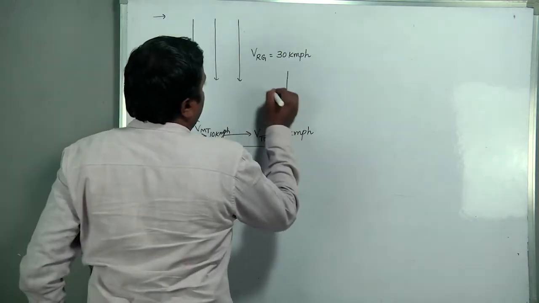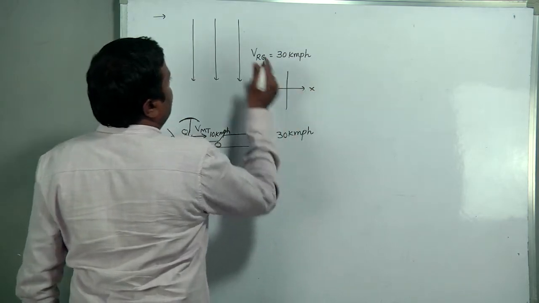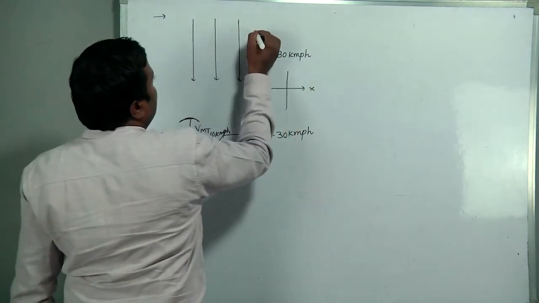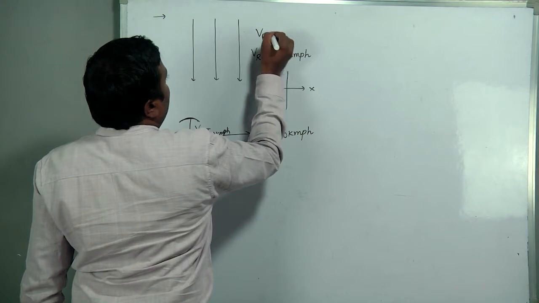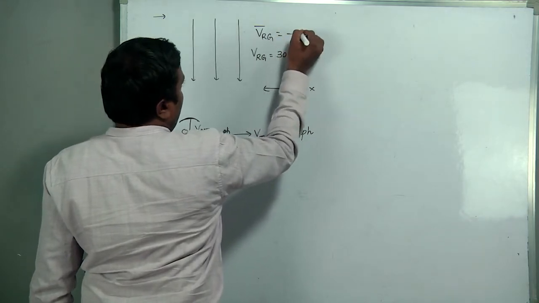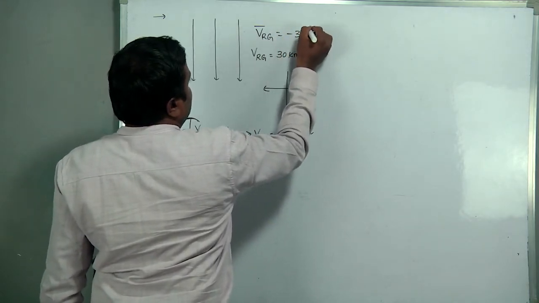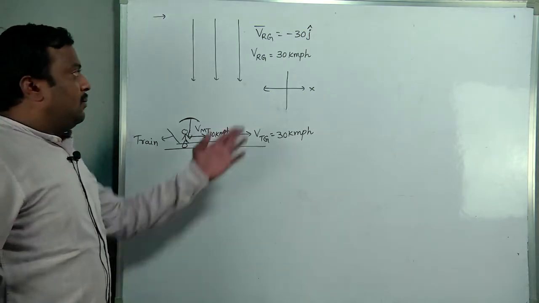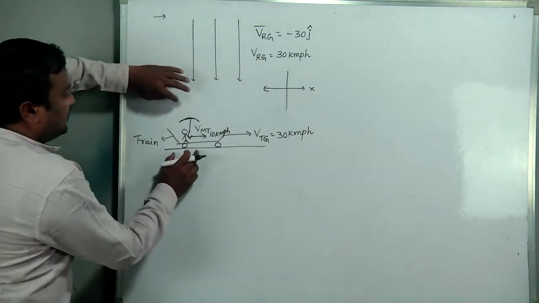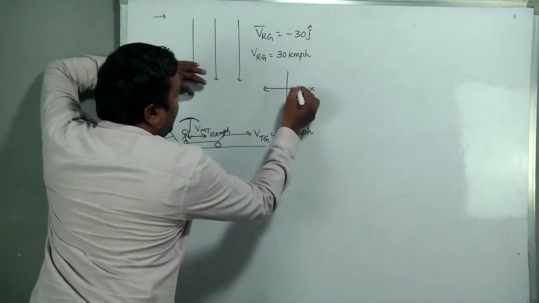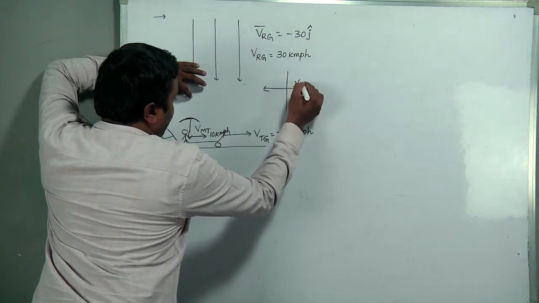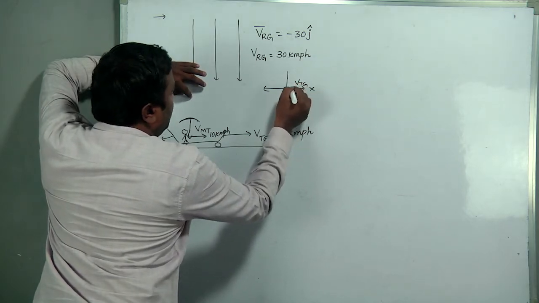Draw this coordinate system. This is the x-axis. Vertically downward, in vector form, VRG, rain with respect to ground, is minus 30 j cap. Velocity of train with respect to ground is 30 i cap.